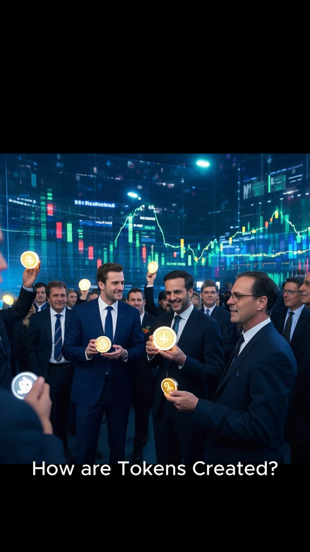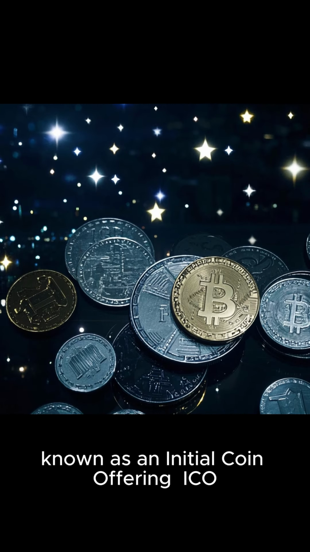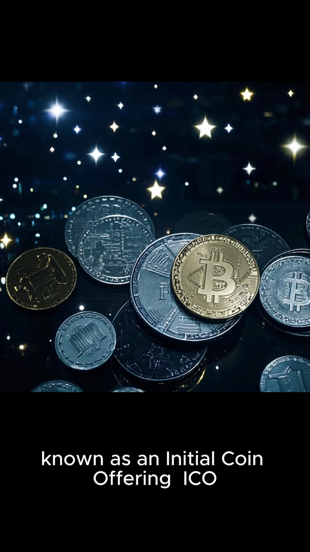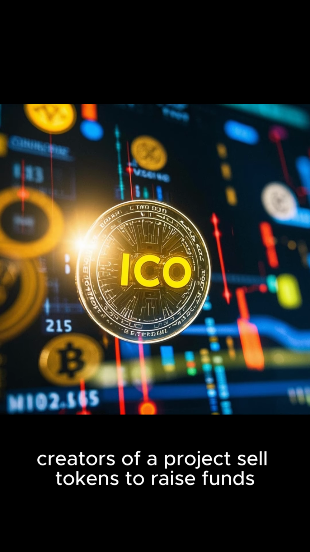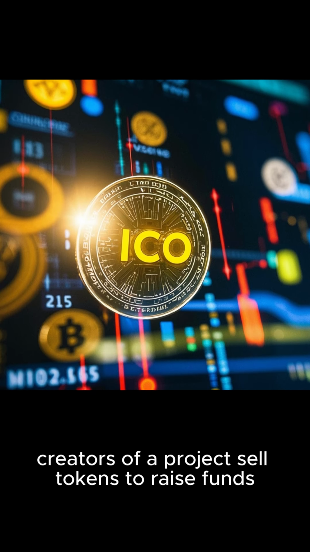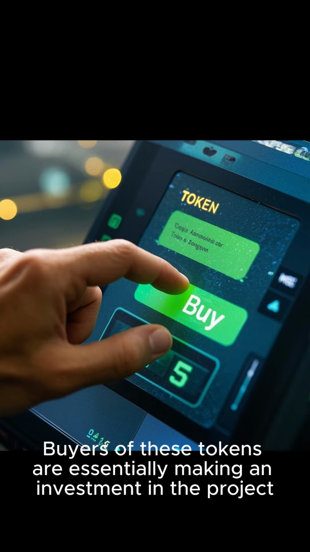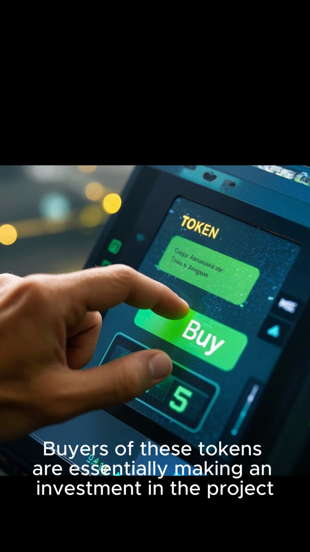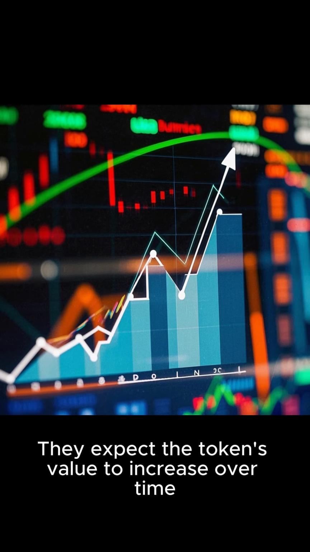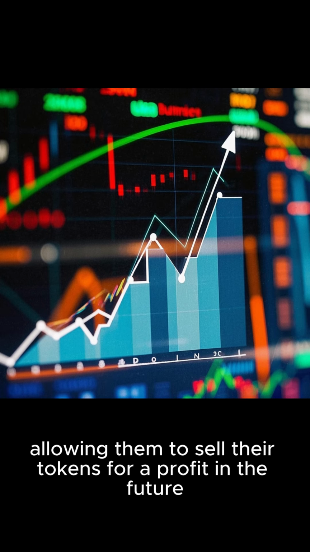How are tokens created? Tokens are created through a process known as an initial coin offering, ICO. During an ICO, creators of a project sell tokens to raise funds. Buyers of these tokens are essentially making an investment in the project. They expect the token's value to increase over time, allowing them to sell their tokens for a profit in the future.